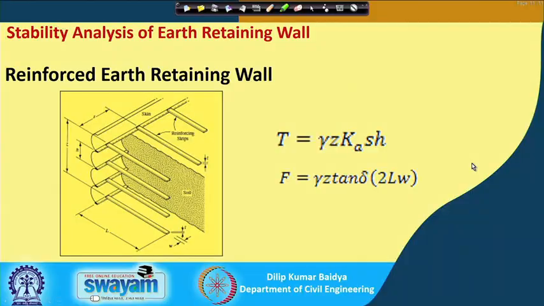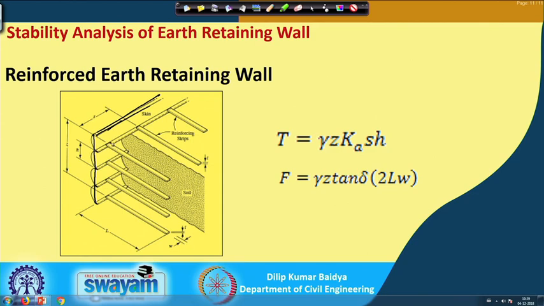So, let me take the first slide, which is the reinforced earth retaining wall. You can see this figure, which I also showed at the beginning. This is the wall, but unlike a gravity retaining wall or cantilever retaining wall, it is very light and not really a wall; it is actually a facing element. If I put any load on this facing element, it will not be able to hold. So, what is the mechanism here?